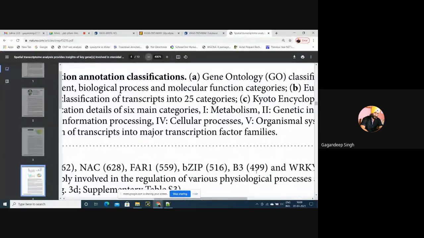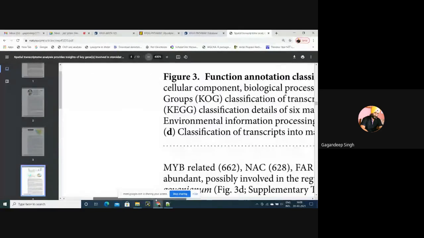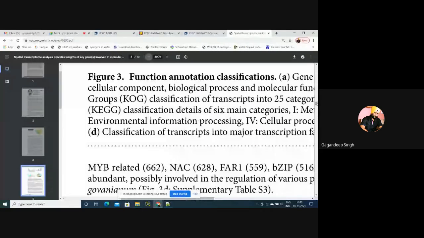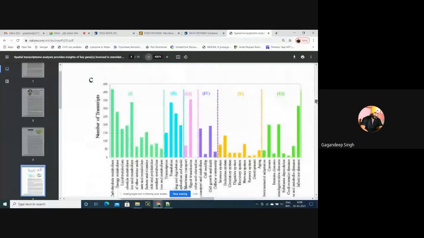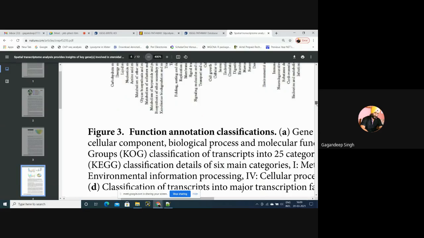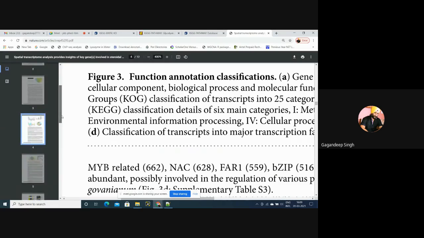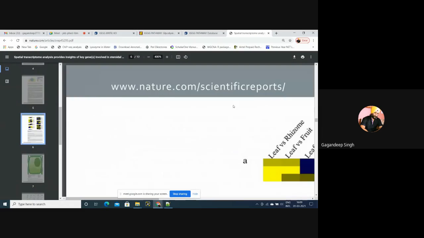Similarly, I have found the results and generated a diagram in order to present them. I have found how many transcripts are in a particular pathway. I have mapped those transcripts and presented these pathway results. Based on these pathways, we have got some genes which are regulating particular pathways, and we have found differential expression of these genes based on particular pathways.